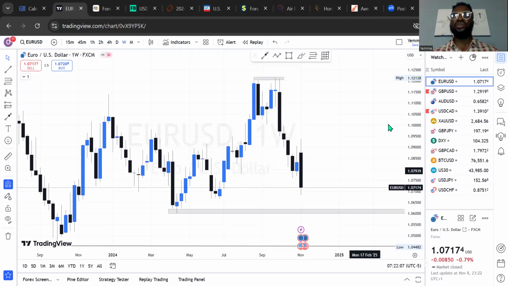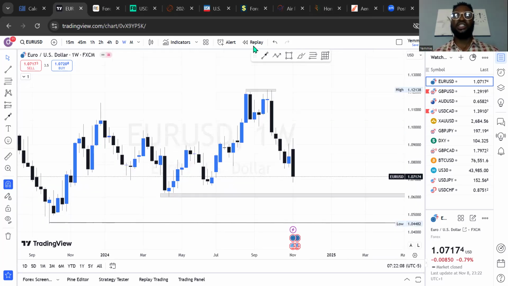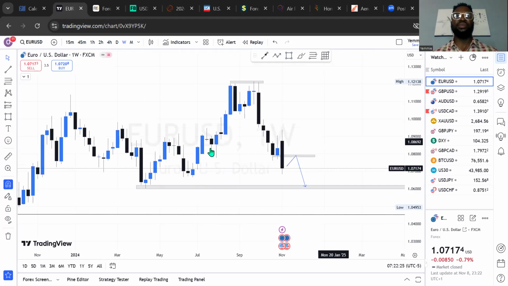And how are we going to deal with this as traders? We can expect Euro US dollar to do a little bit of buy to this level before we experience this sell. So I'll be expecting Euro US dollar to buy to a price level like 1.0794, within this price level, before I see a sell opportunity on Euro USD.